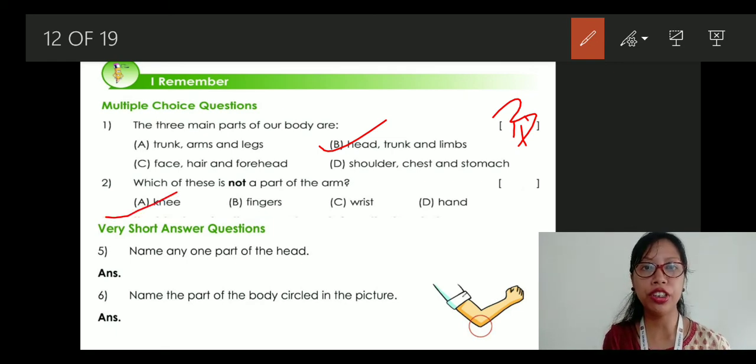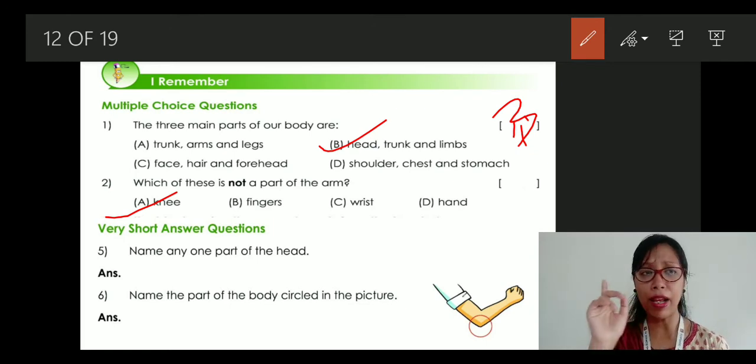Then come to question number 5, the very short answers. The fill in the blanks I have already given you in the previous class. So we are going to move towards the very short answer questions. Number 5. Name one part of the head.